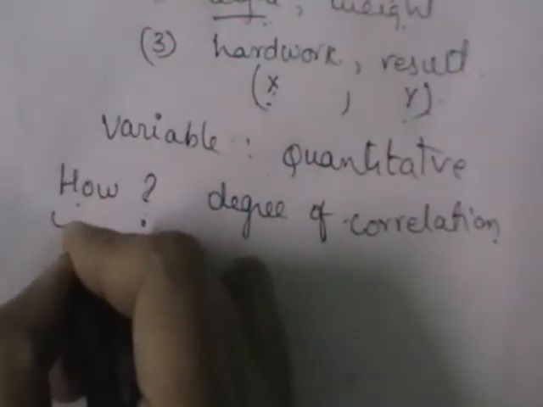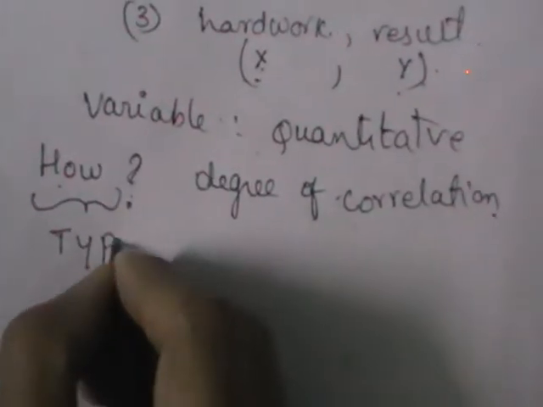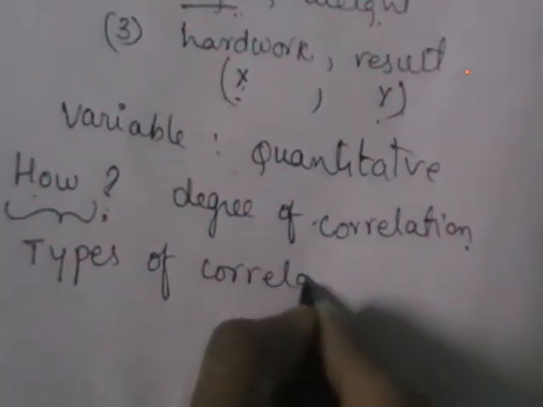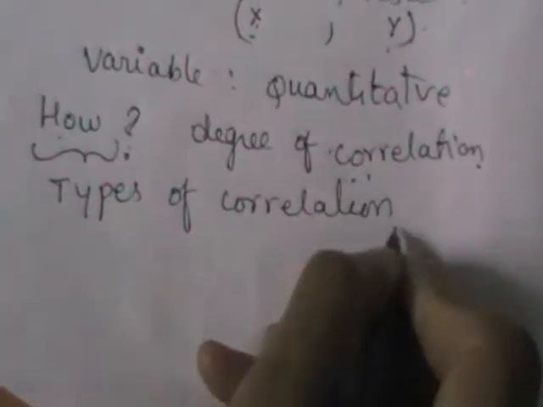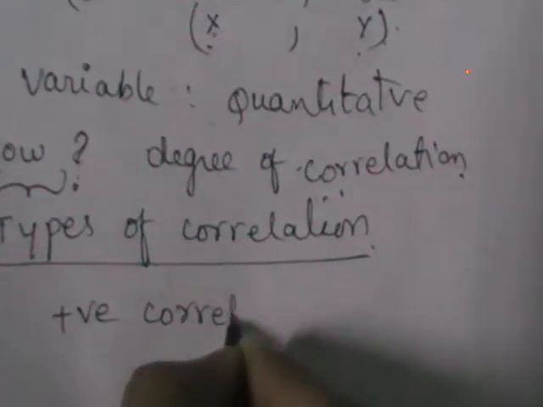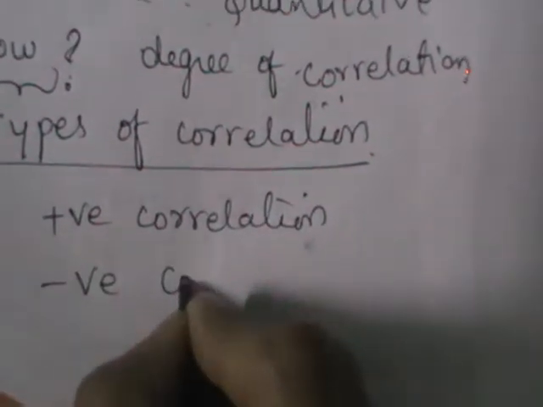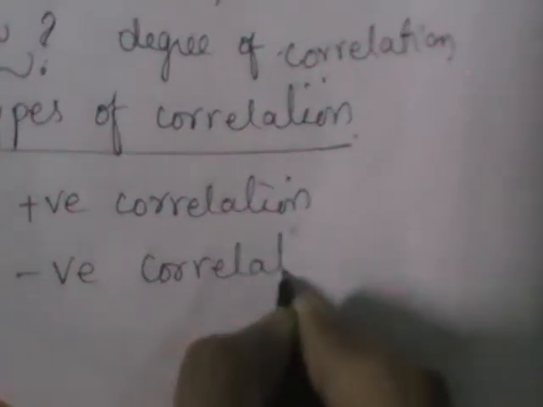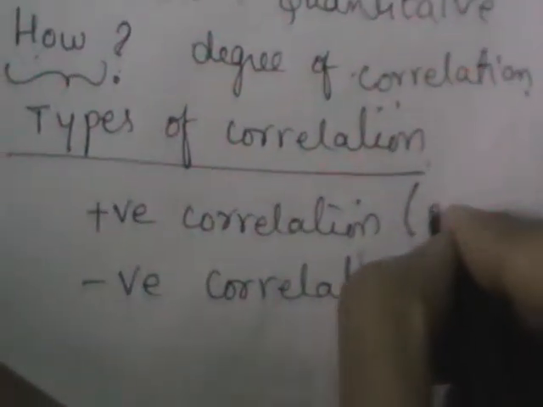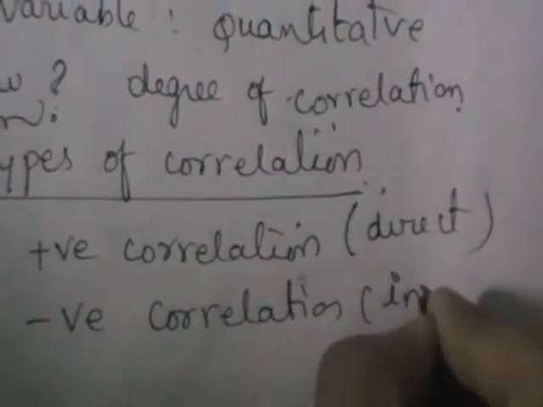So let us see what I mean by how they are correlated. That is covered under types of correlation. What are the different types of correlation we have? Those are positive correlation and negative correlation. Positive correlation is also called direct correlation. Negative correlation is called inverse correlation.